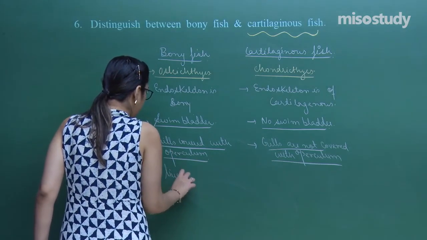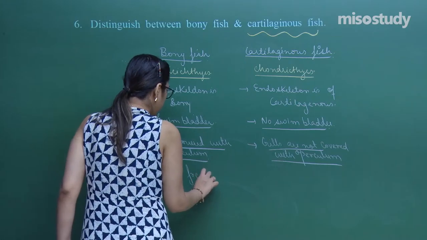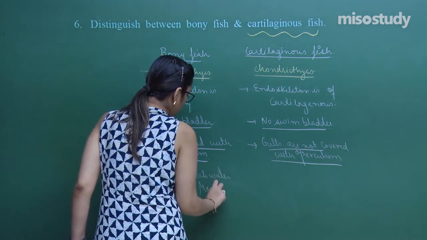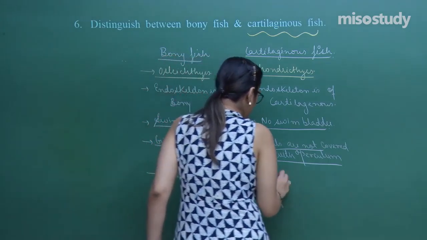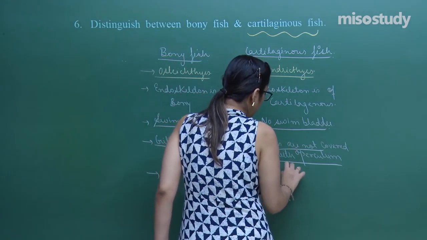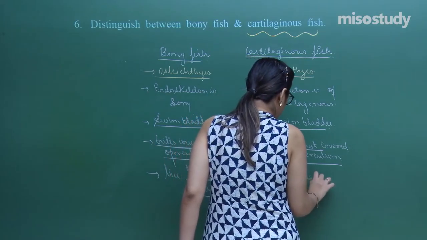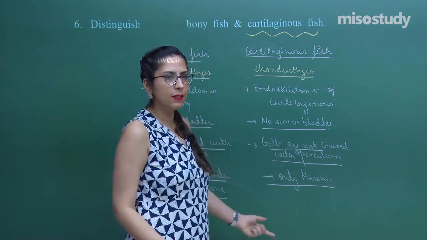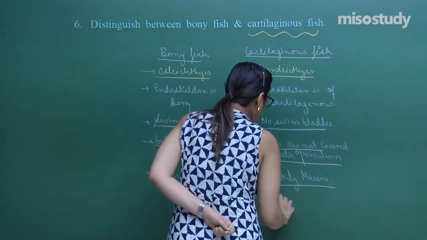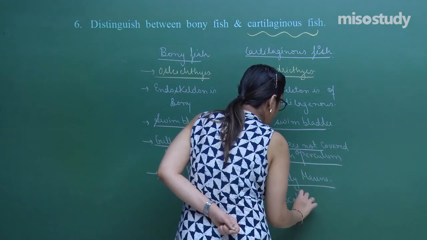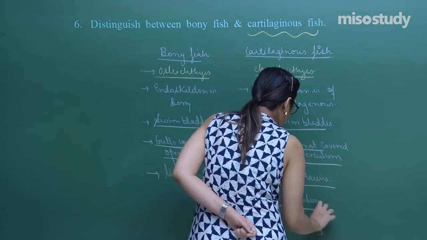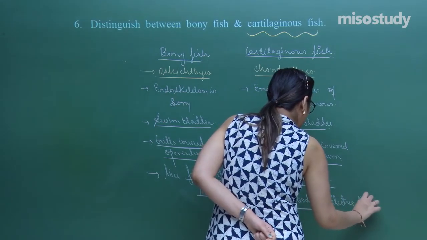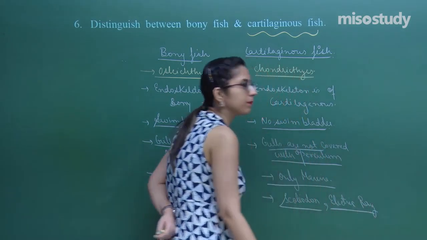They can live in fresh water as well as in marine condition. Whereas the cartilaginous fish are only marine fishes. In this, we have examples of scoliodon and electric ray. Electric ray is also an example.